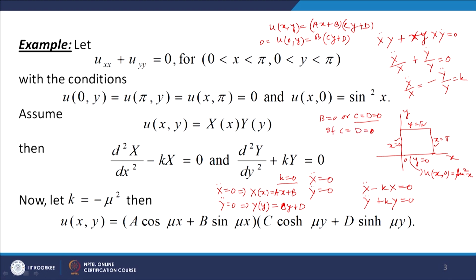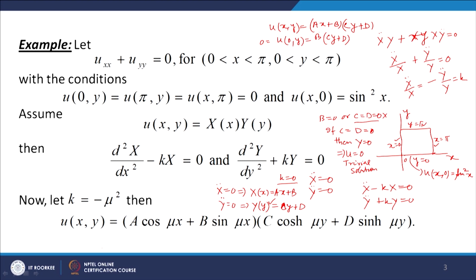Now if c is equal to d equal to 0, then Y is equal to 0, which means u is equal to 0. So that is a trivial solution, and therefore we shall not consider c equal to d equal to 0. Let us take b equal to 0.